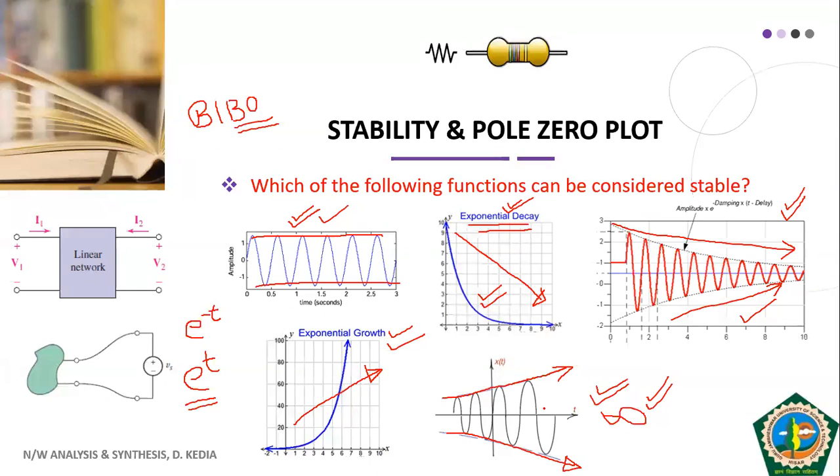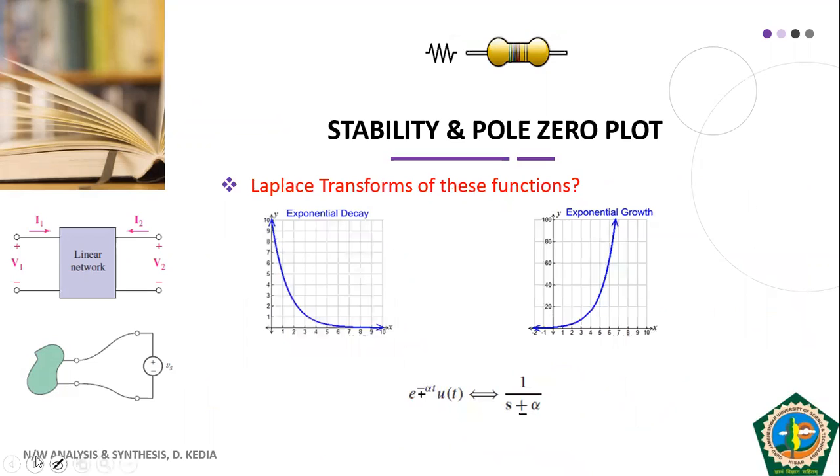So I'm trying to prove that point by considering these functions: if we have an unstable or unbounded output function, then what will be its pole zero plot? And if we have a stable output function, then what will be the pole zero plot for that function? I hope all of you have understood the concept here. So let us move forward.